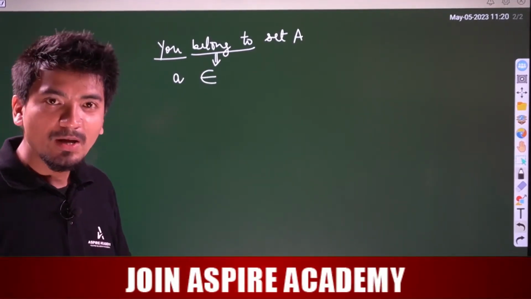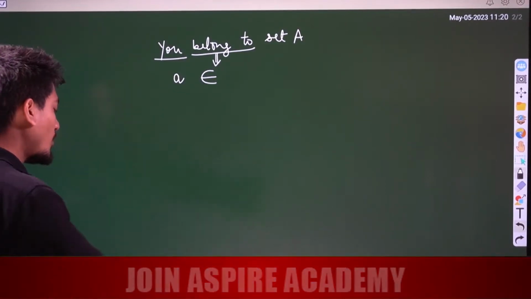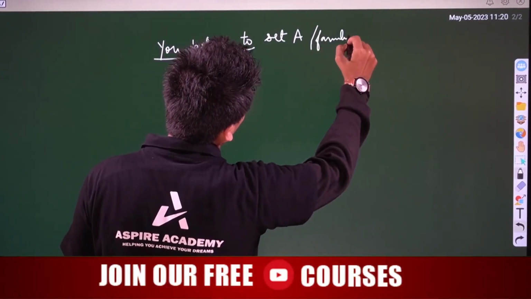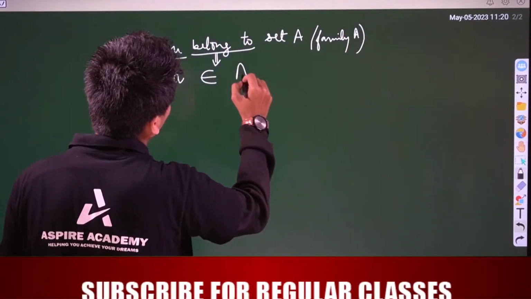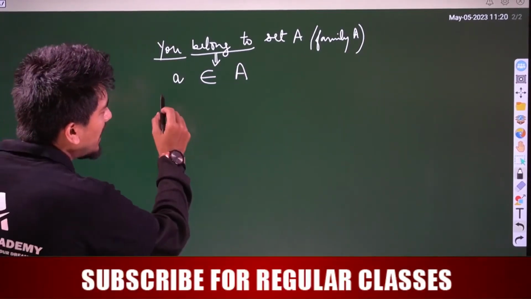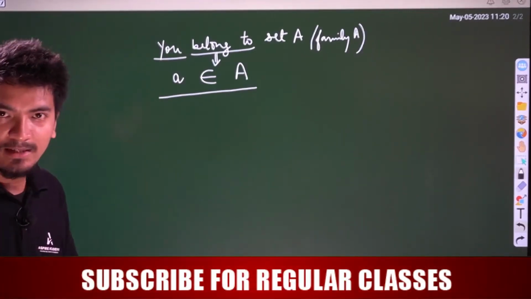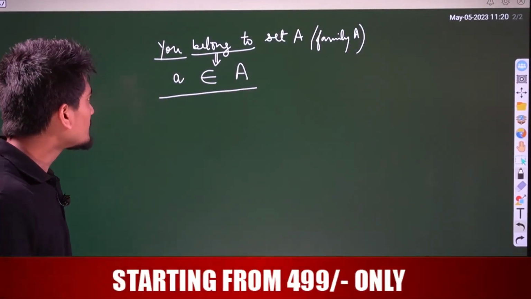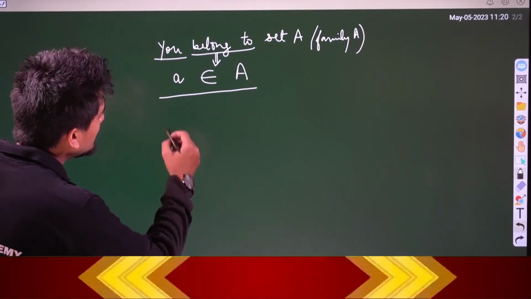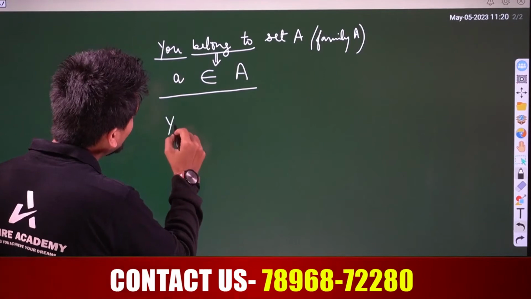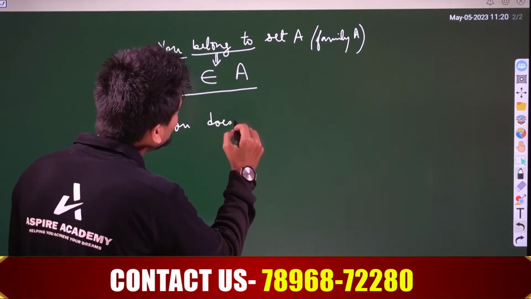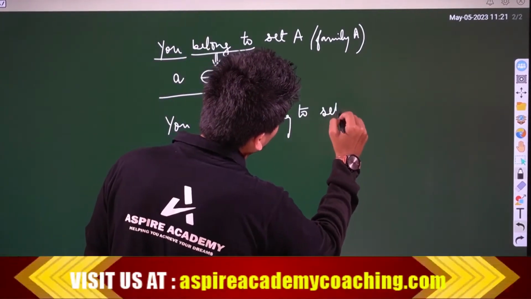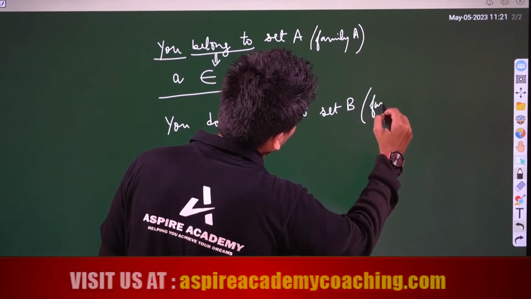You belong to set A, that means family A. That means a belongs to A, where capital A is the set. Now say, but you do not belong to set B or family B.